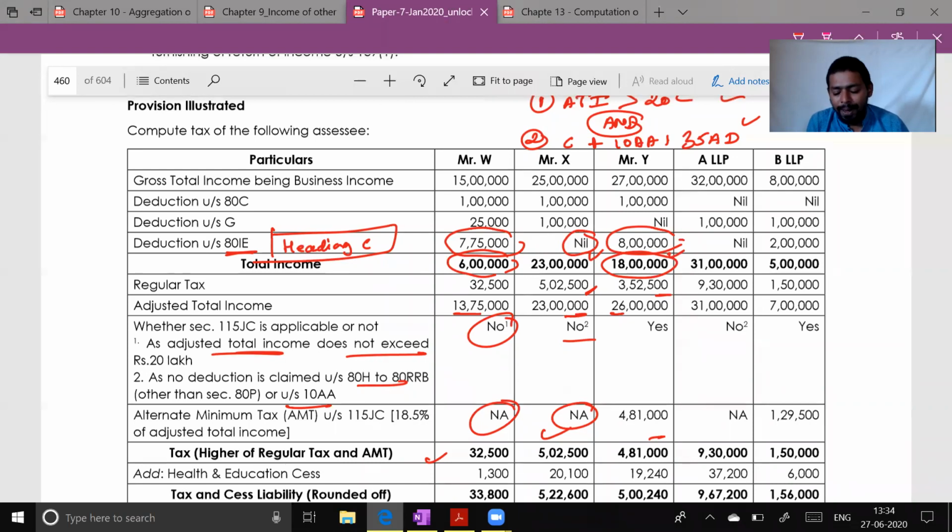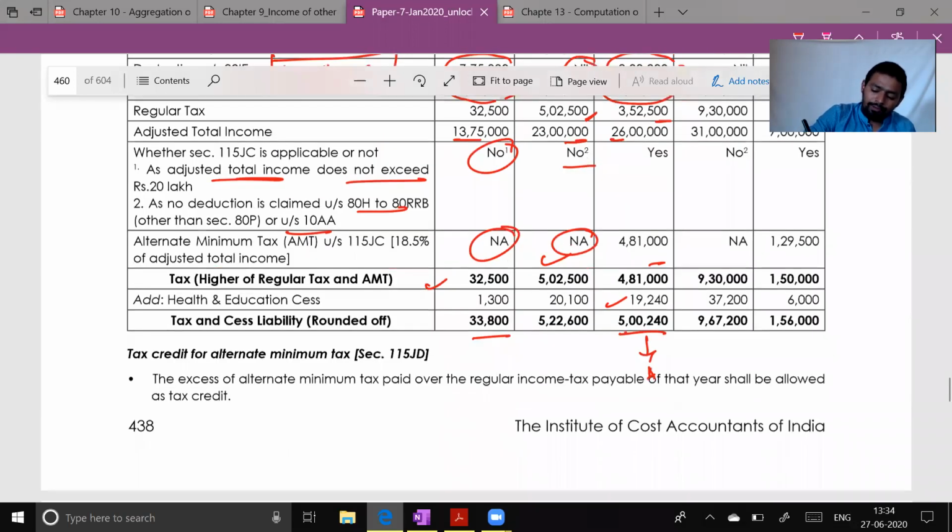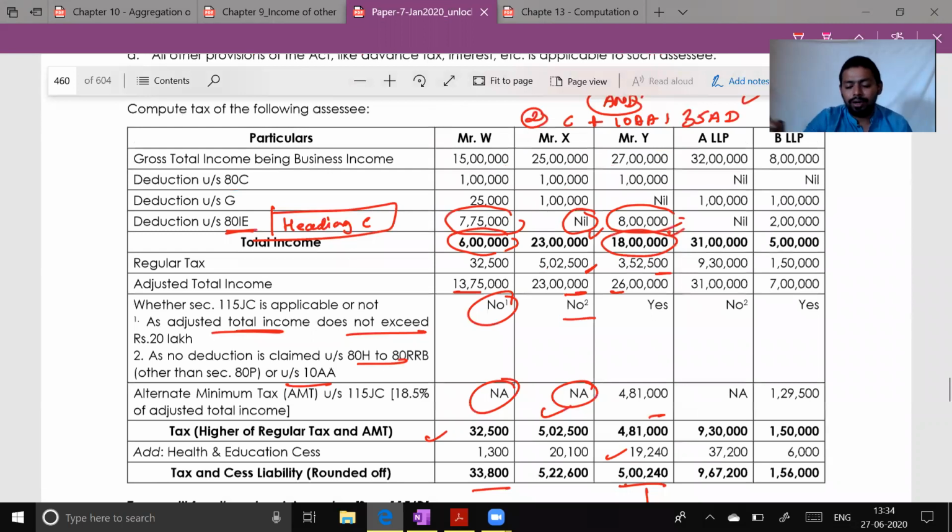Which one will I be paying? 4 lakh 80, 4,81,000 plus cess. So that will be my final tax liability, and here I will get AMT credit. Whatever extra I have paid will be available as AMT credit, that can be set off in next 15 years.